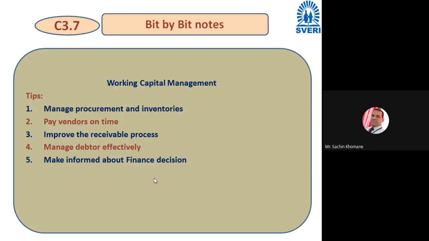Then next tip is, manage debtors effectively. Those from whom you have taken a loan, manage such people, like if it is decided you have to pay 20,000 per month installment on a loan, then that amount should be given. And if you have extra amount, then immediately pay 40,000 per month, so that whatever loan is there you can pay off in less time. So in this way you can manage your debtors effectively also.